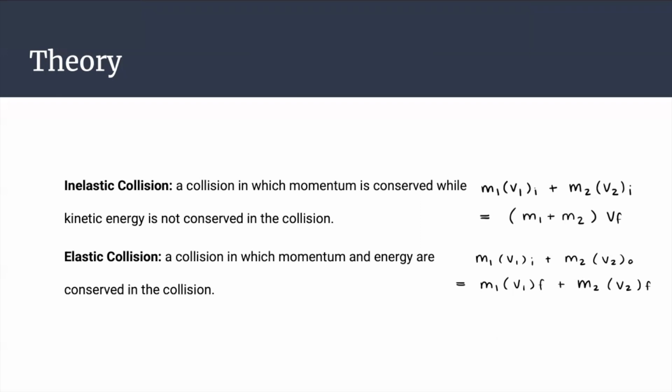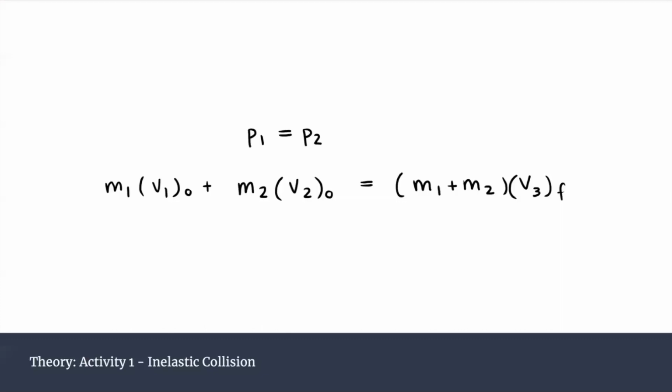An inelastic collision is a collision in which momentum is conserved while kinetic energy is not conserved in the collision, while an elastic collision is a collision in which the momentum and energy are conserved in the collision. For activity 1, conservation of momentum was understood to be at work.